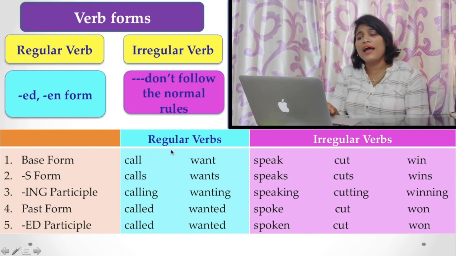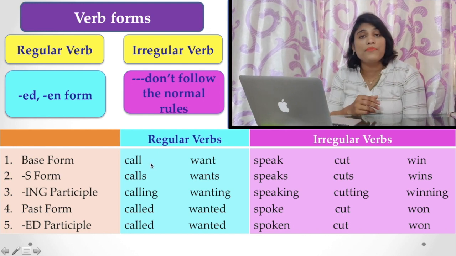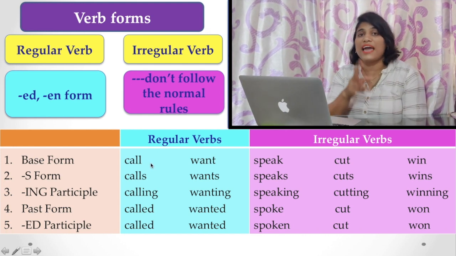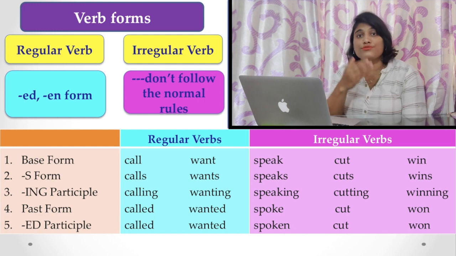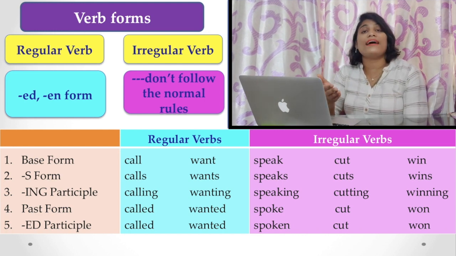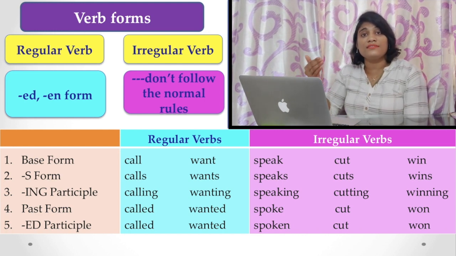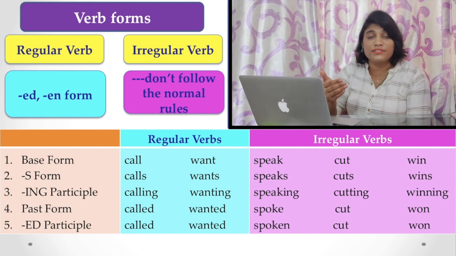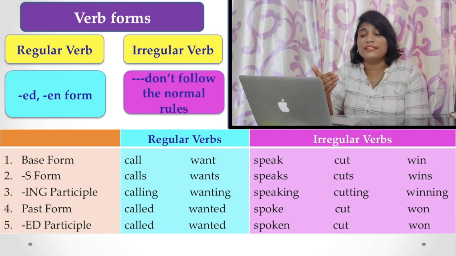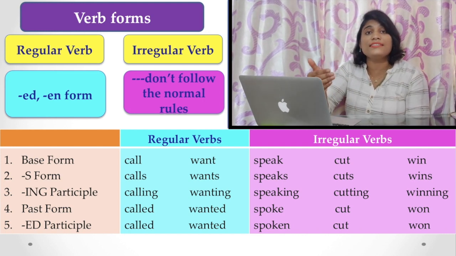Here I took the examples of two regular verbs and three irregular verbs to show you how they are changed in these forms. They are forms due to these elements and taking these suffixes.